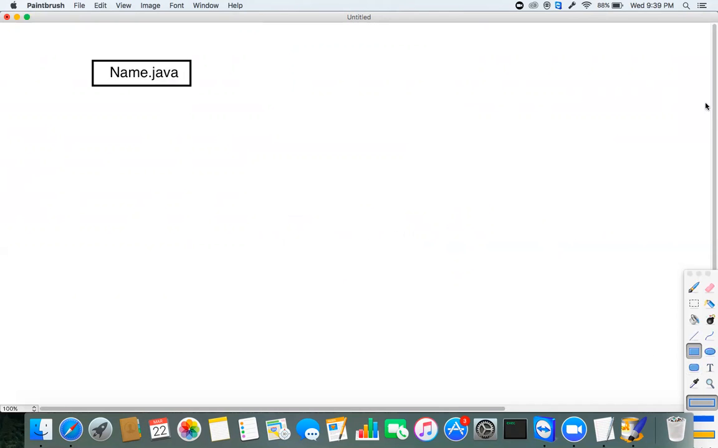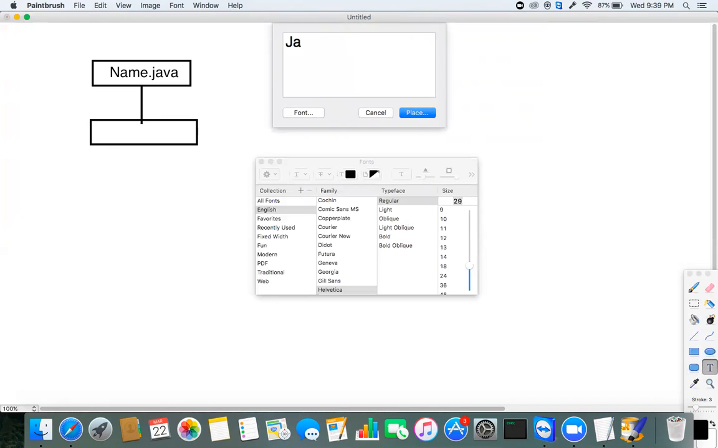Next, after writing the Java code, we compile the Java code. To compile this Java code, we use a tool called javac. Javac is the tool we use for compiling the Java code.